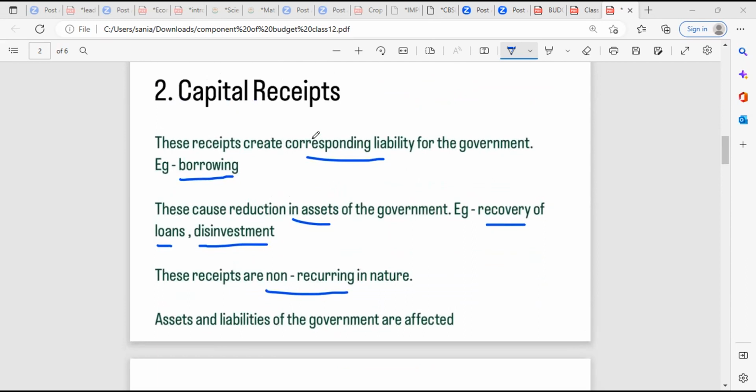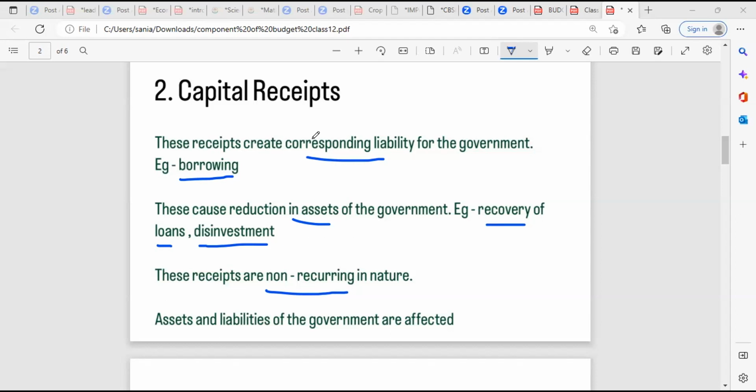Capital receipts. These receipts create corresponding liability for the government. Example, borrowing. Capital receipts create corresponding liability for the government.